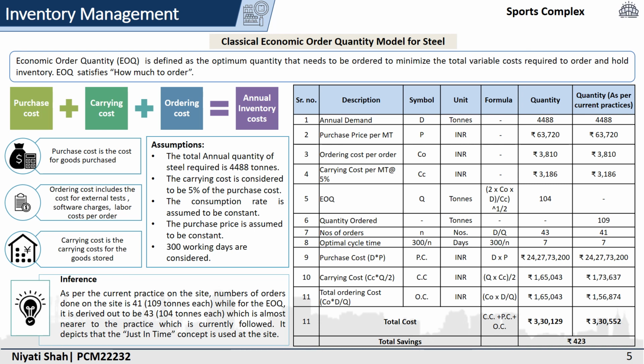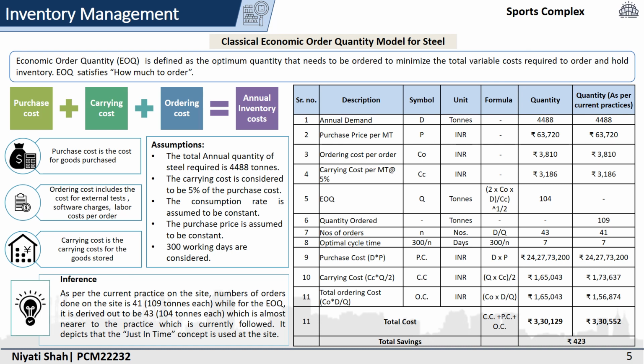The major assumptions taken for deriving the economic order quantity are: the annual quantity of steel required on site is 4488 tons. The carrying cost is considered to be 5% of purchase cost. The consumption rate is assumed to be constant. The purchase price is assumed to be constant, and for deriving the optimum cycle time, 300 working days are considered.